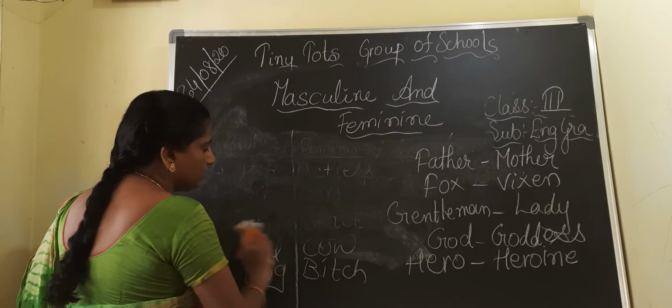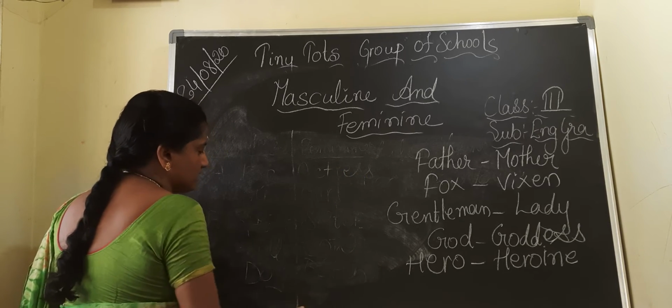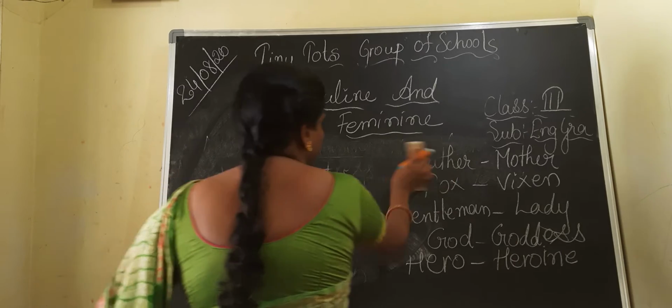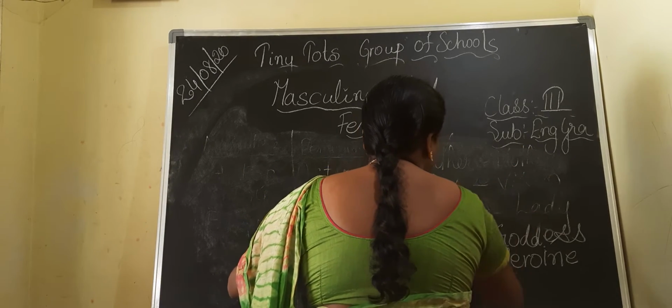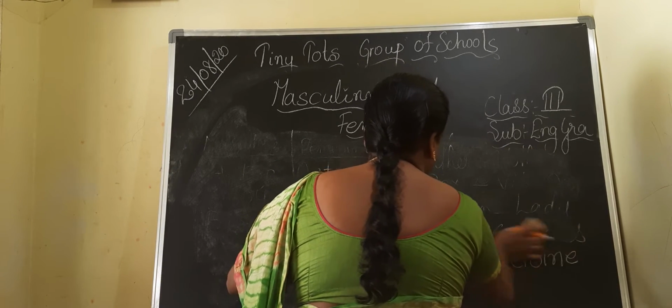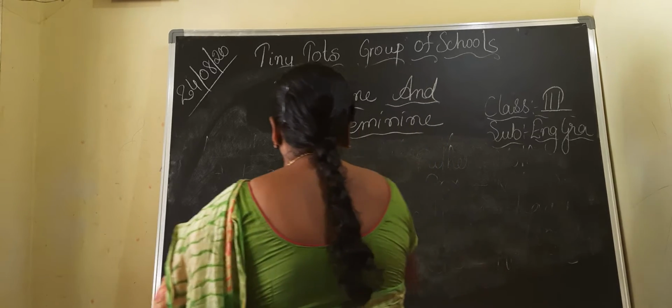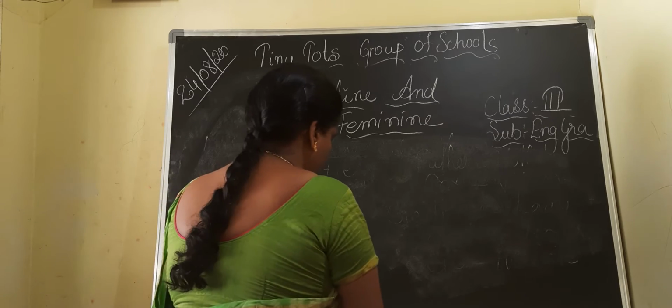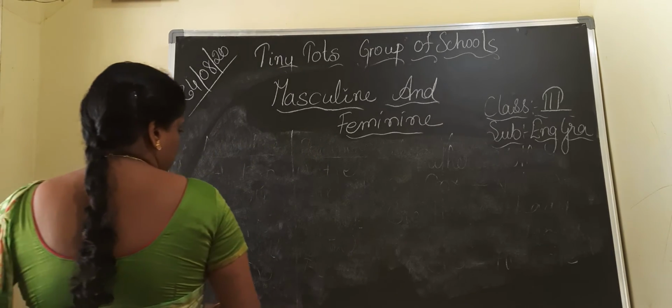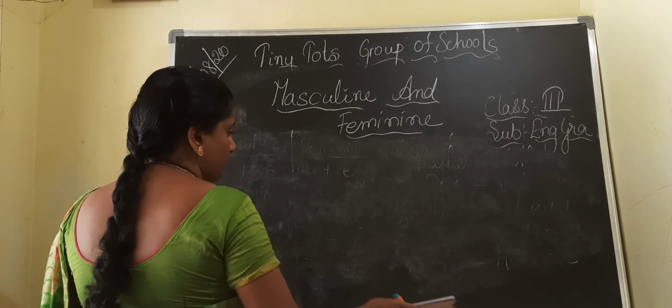Okay, children. Then we will move to the exercises. If you understand now, then we will go for the exercise, how to write the masculine and how to write the feminine. Okay, what we have learned: hero, heroine.